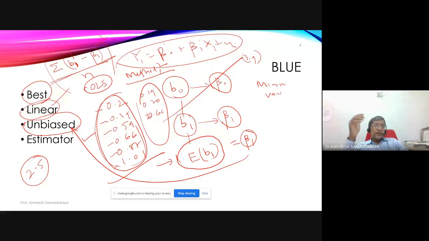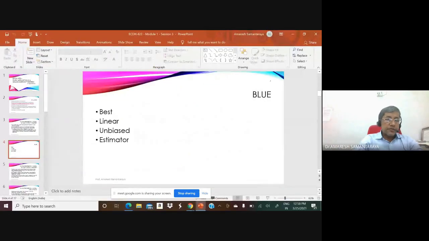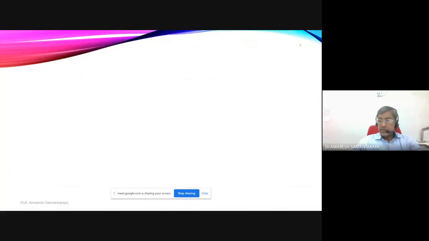But then we need not look for a second method, because OLS itself gives us the minimum variance. Minimum variance could be 2.5. It can be 1.9. It can even be 10.0. But whatever variance you are getting, that is the best, in the sense that it is the minimum if you are applying OLS. See, what is the advantage of that variance being minimum? I hope all of you understood, but given that some of you are not very comfortable with stat math, I'll explain this also. Even those who studied econometrics, I'm not sure if you understood this.